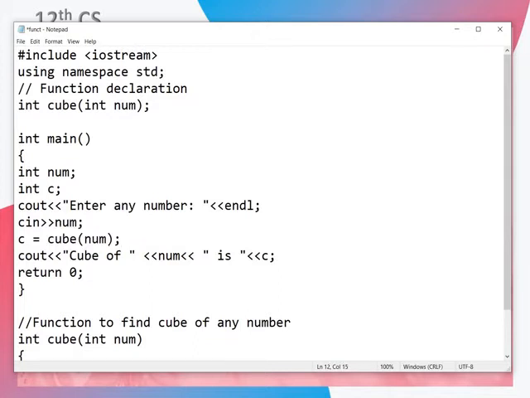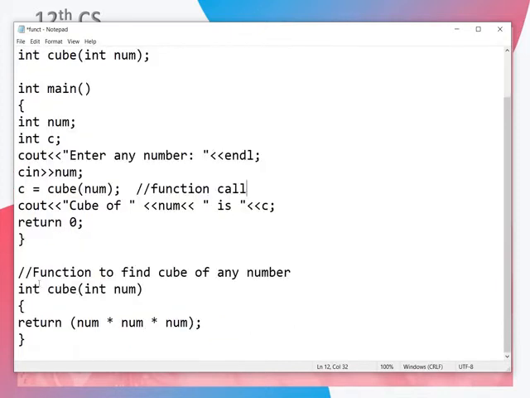So here there is a function call. When the function is called, the program control flow will come to the function definition. The value in the num is given to the num here. So that is multiplied 3 times and returned. Return means it has to go to the same place. So that is stored in the variable c, and the cube of the number is c.